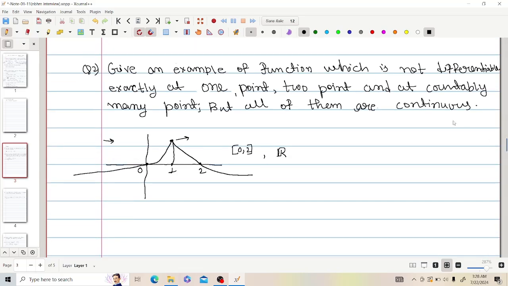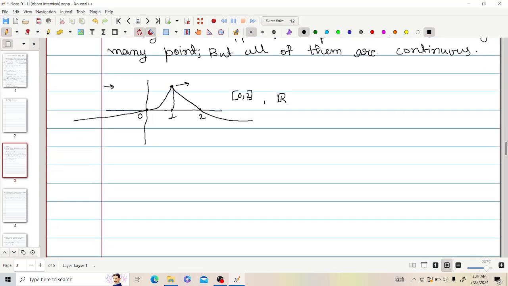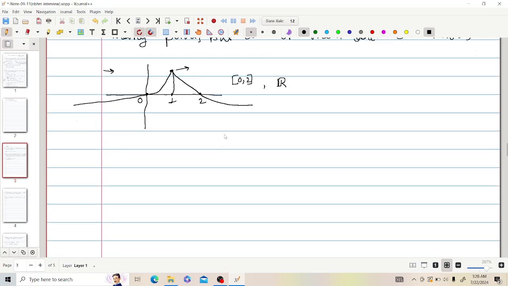Now they asked me to give an example of a function which is not differentiable at 2 points and one which is not differentiable at countably many points, all of these functions being continuous. For 2 points, I constructed the graph with the same concept.